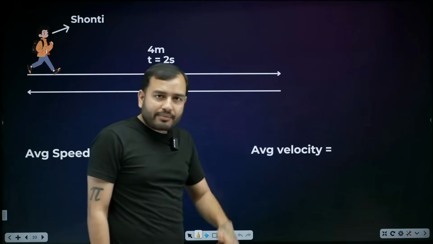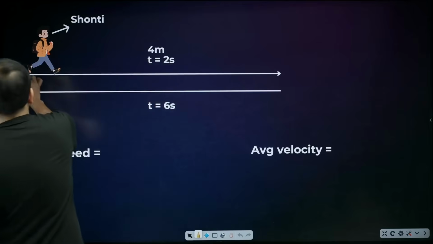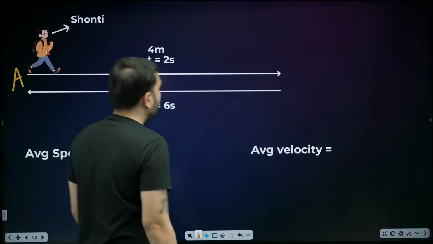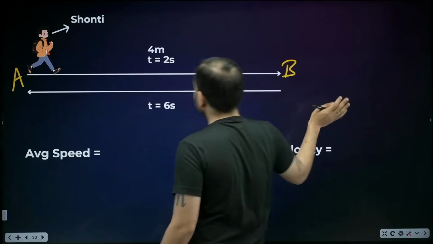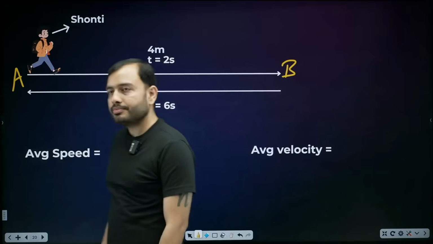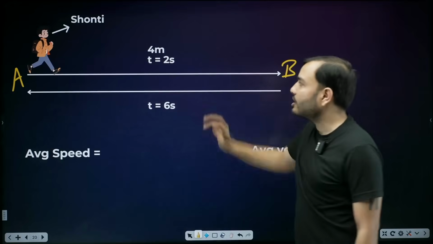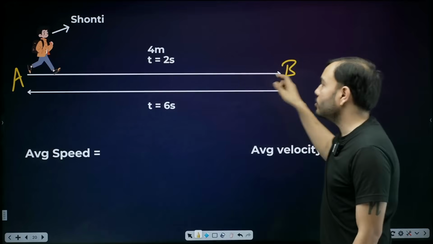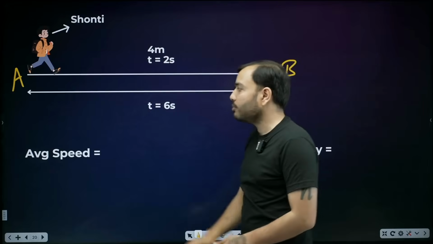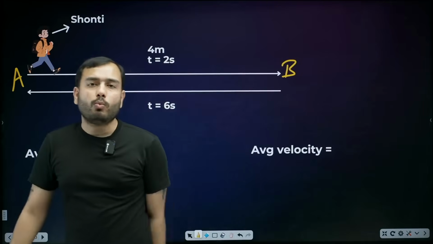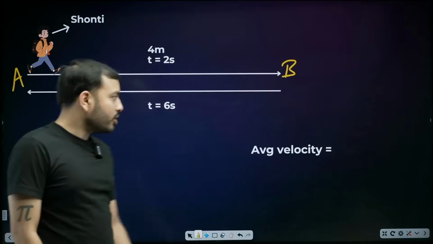Now there's Shanti, beta. Shanti starts from point A, goes to point B, and from B it returns to A again. The distance between A and B is 4 meter. Going took 2 seconds, returning took 6 seconds. You need to find average speed and average velocity. Very easy.